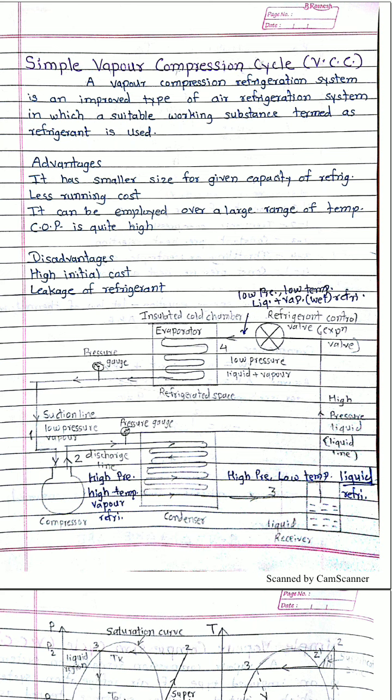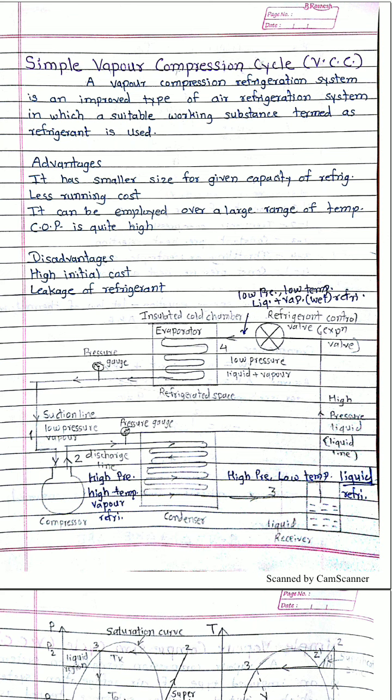With air, we can only use it up to a certain positive temperature. Suppose we have a 5 degrees Celsius requirement, then we can use air as a working substance. But if our requirement is minus 50 or minus 20 degrees Celsius, we cannot use air as a refrigerant. At that time a different refrigerant can be used.